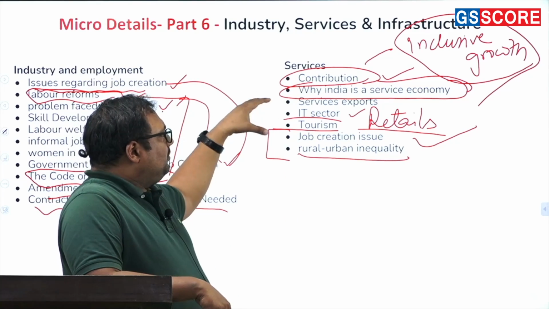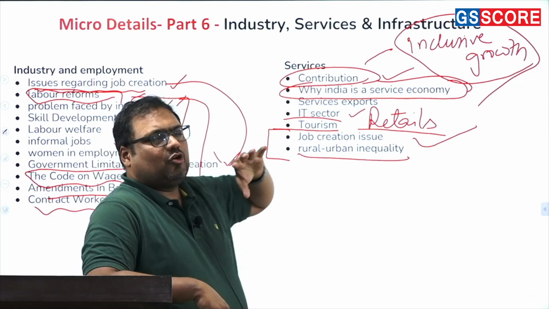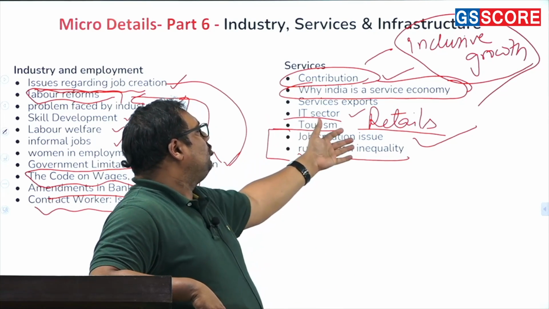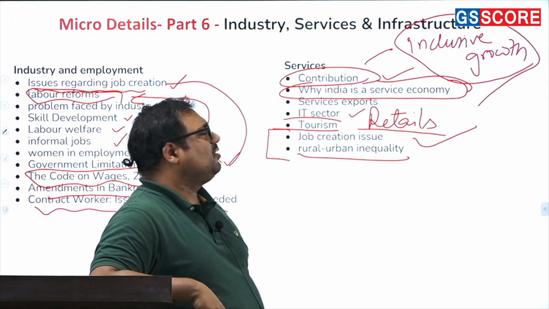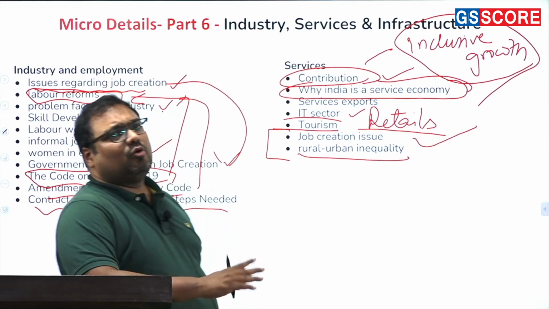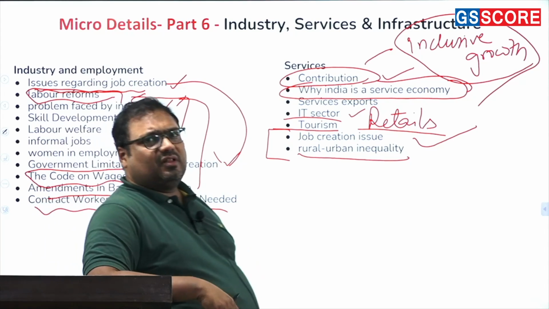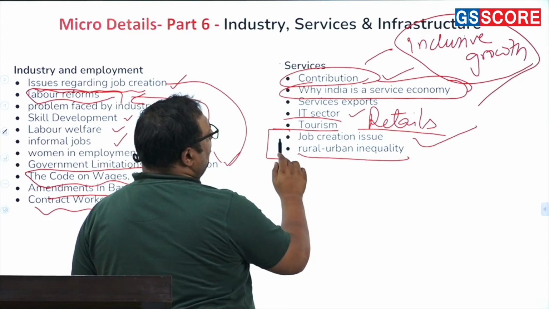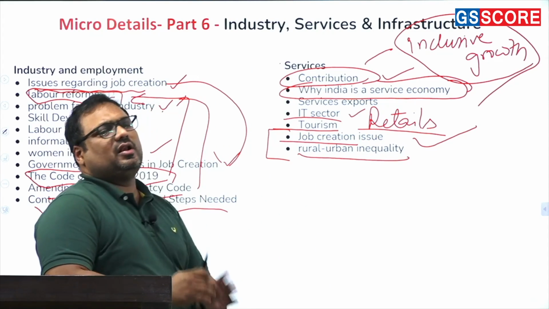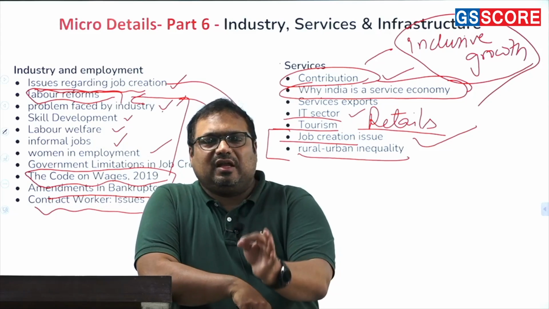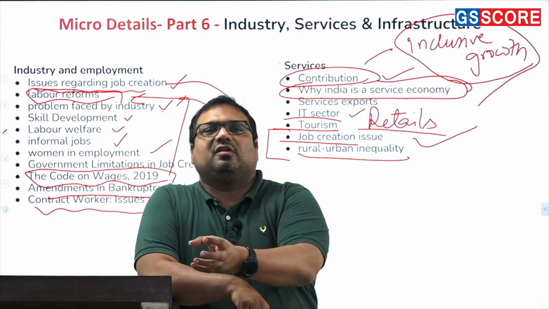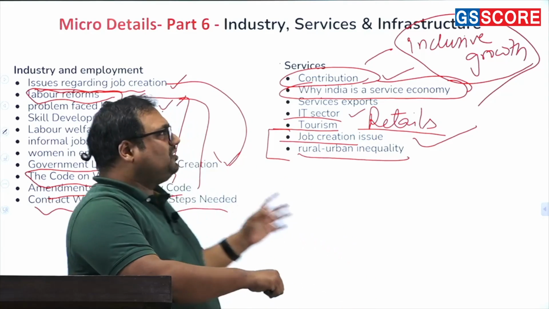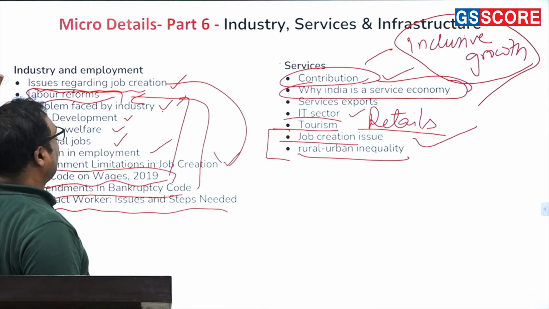Even if they may not have been able to create adequate jobs, they still have created significant jobs. Then specifically you need to know about the retail sector, IT sector, tourism sector. These are also important, and your newspaper covers them very regularly. And then the problems related to services: the job creation problem and the rural-urban inequality. Basically, whenever any economy grows on the basis of services, you will see the growth will be largely in urban centers, because the services sector benefits urban areas more.